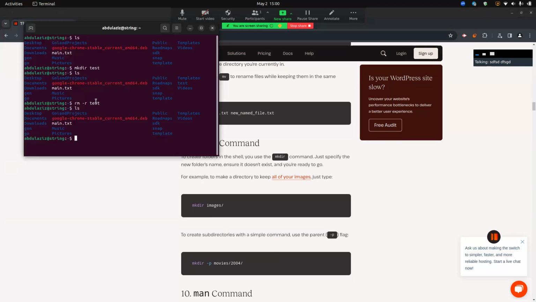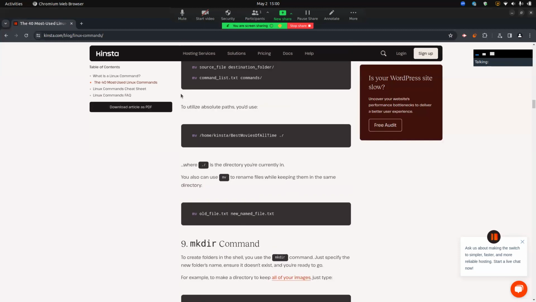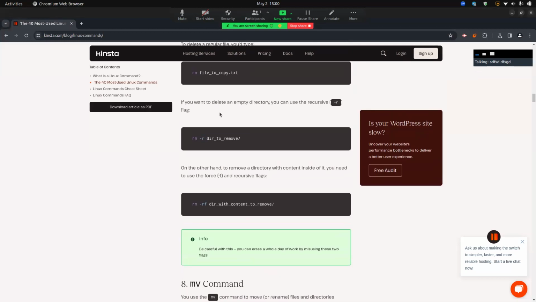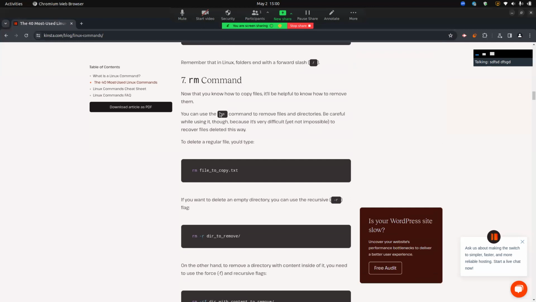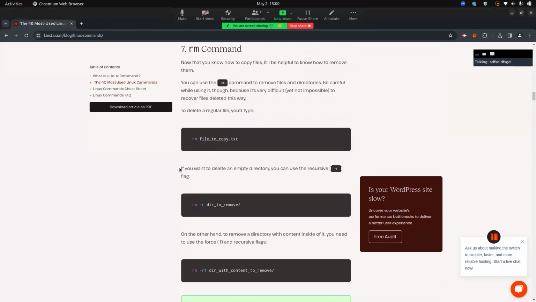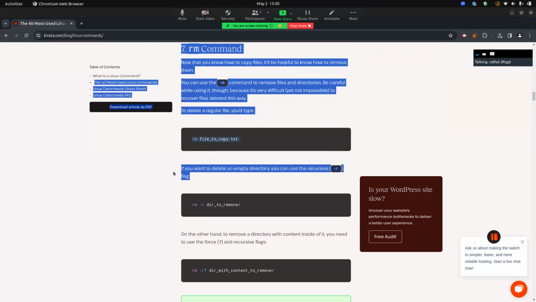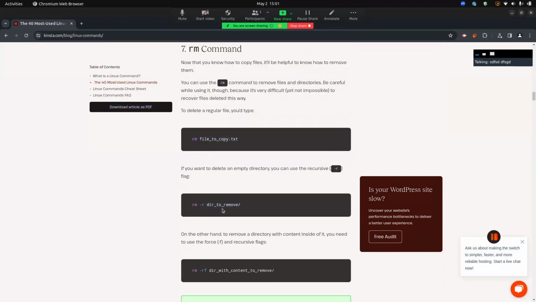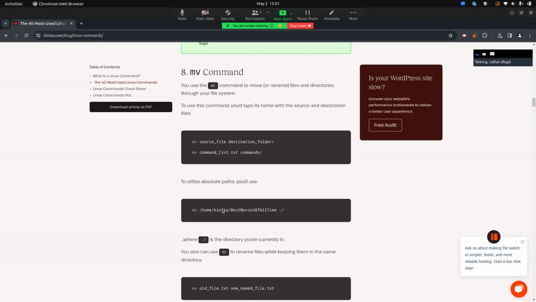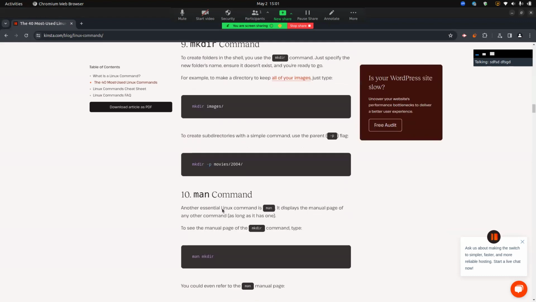The first time I used rm, and right now I use rm -r, so it can provide this addition. If you want to delete a directory, you can use the recursive flag: rm, subtract an r, and the directory to remove. So the next is man.